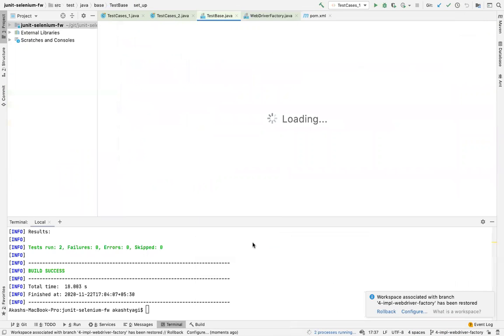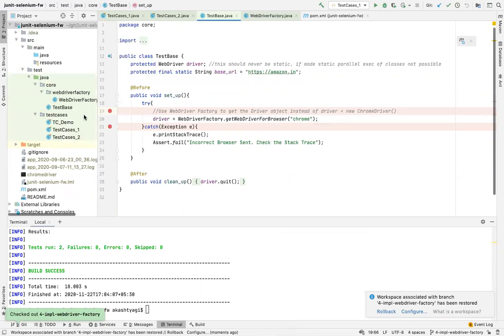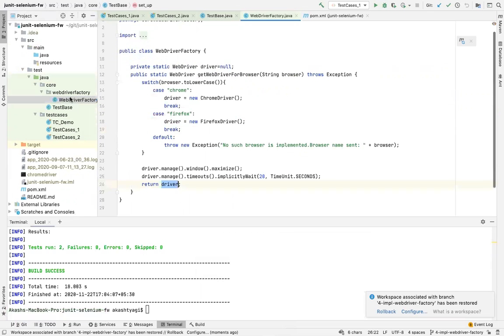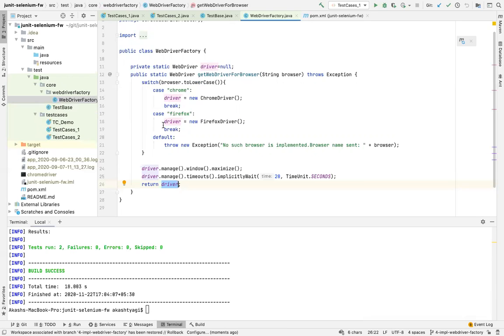I'll check out. And to solve this problem, whatever I'm telling you is standard practice. I'm not inventing it, neither should you. You should not be inventing your own mechanism of doing things, because there are already established principles, mechanisms, good practices and design patterns. You should be making use of them. That's what I'm trying to do. So to manage these kinds of problem statements, there is a concept called factory, right?